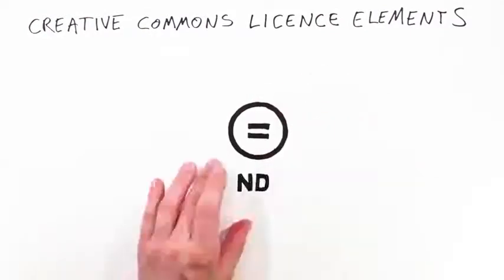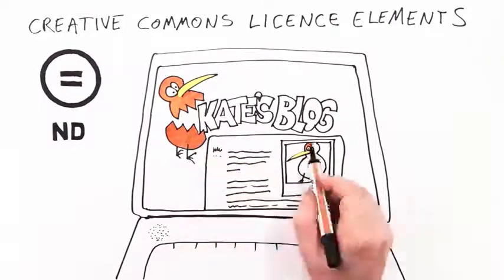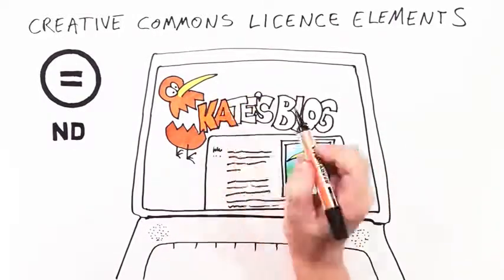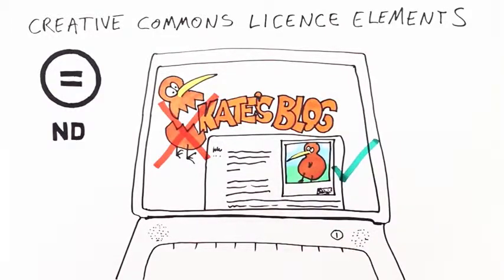This is no derivatives, and it means that Kiri hasn't given permission to change her photo. Kate can use CC-Kiwi on her design blog, but will need to ask Kiri before retouching or mixing up the image.